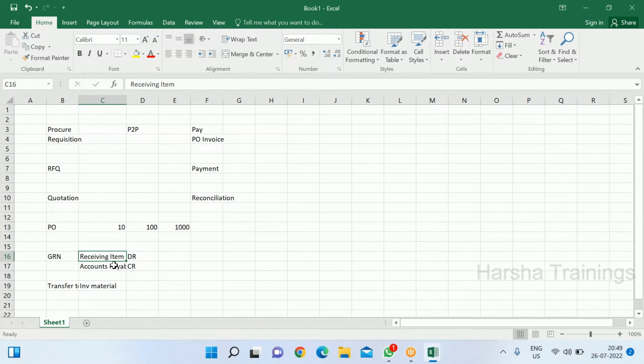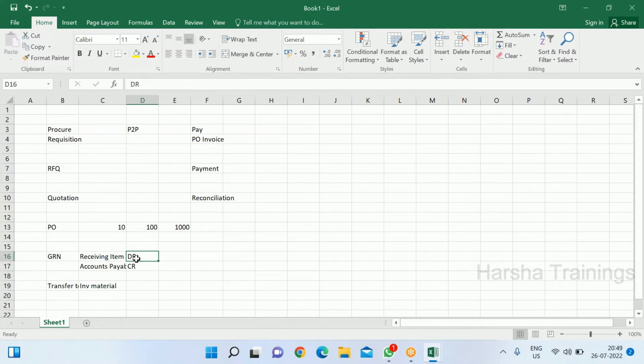Which vendor we are going to pay, we will decide at the time of invoice processing, right? So that is why we are booking it as accounts payable. Accounts payable is the liability account. But the warehouse has received the goods. How do we book the entry there? See, receiving item debit.